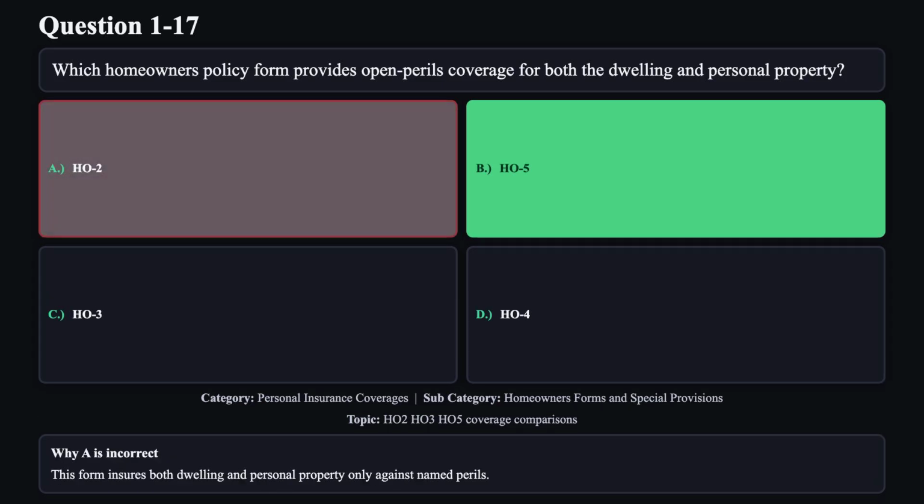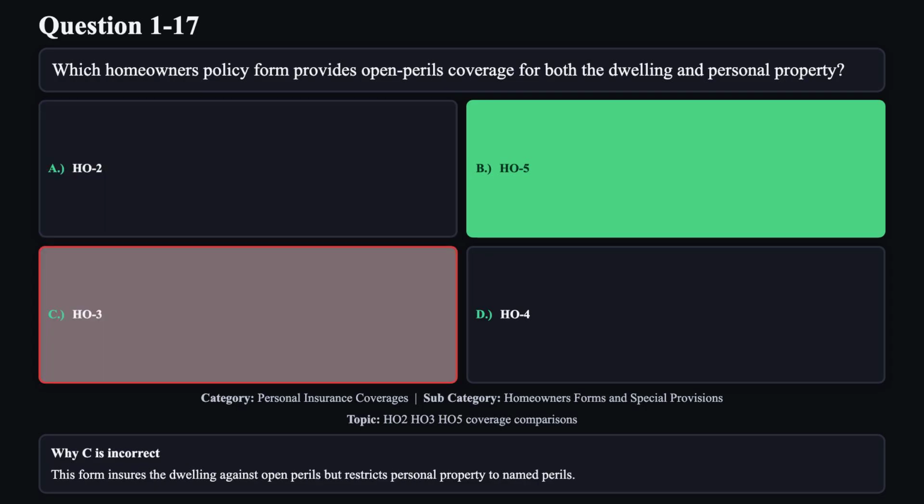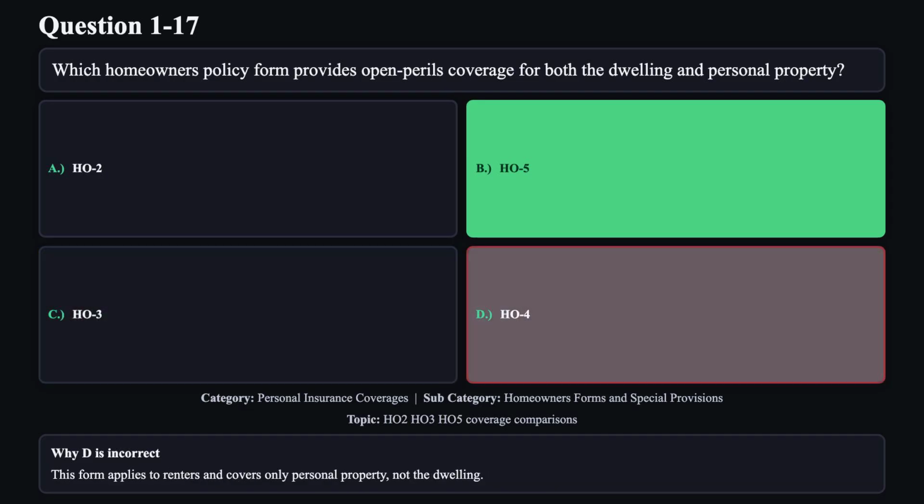Reason A is not correct. This form insures both dwelling and personal property only against named perils. Reason C is not correct. This form insures the dwelling against open perils but restricts personal property to named perils. Reason D is not correct. This form applies to renters and covers only personal property, not the dwelling.